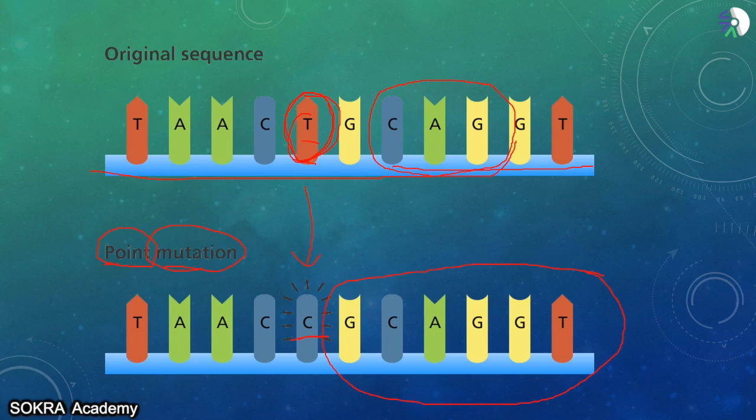When this mutation takes place, the characteristic of the person can change, or the characteristic of the protein can change, and that protein can no longer be synthesized in your body. Just imagine if the protein that is responsible for, say, digestion in your body is not present because this mutation has taken place. Now imagine a life where you cannot digest food. How difficult that is going to be. So this sequencing of amino acids is very important.